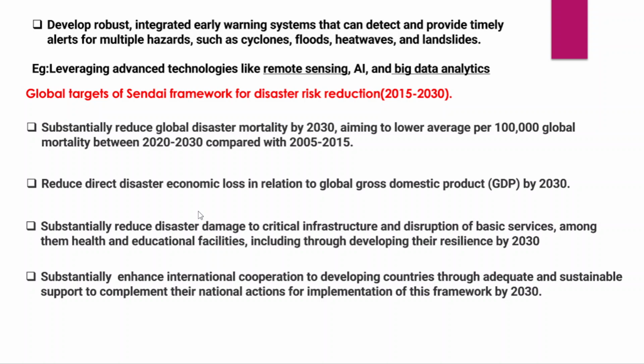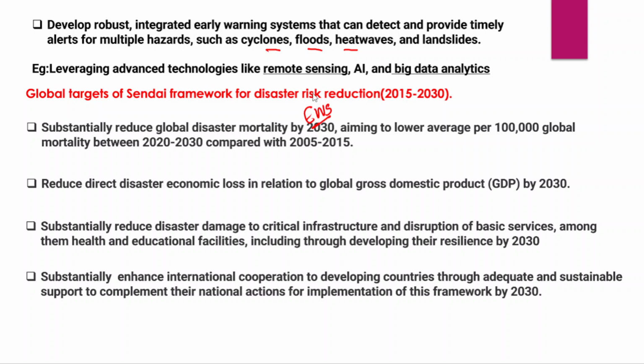For example, when it comes to floods, cyclones, tsunamis, even landslides, for all these major disasters, we need to develop robust early warning systems. So these early warning systems would regularly alert us about the potential disasters that could hit different regions. Therefore, these early warning systems can detect these disasters, and they can also provide timely alerts for disasters such as cyclones, floods, heat waves and even landslides.